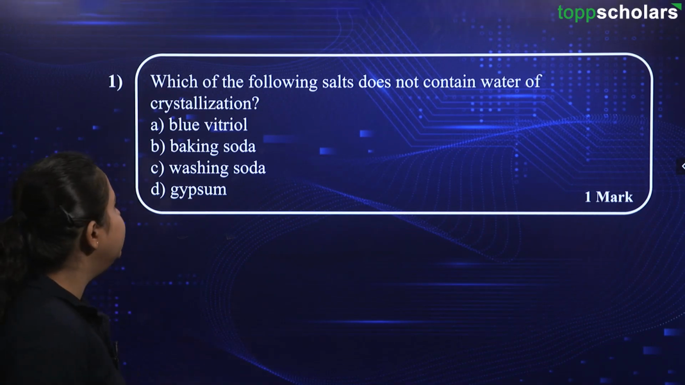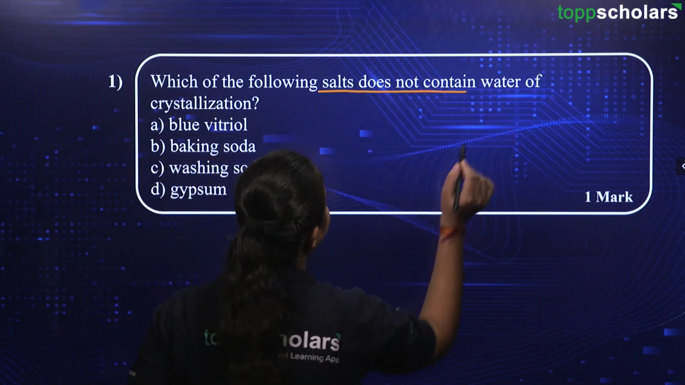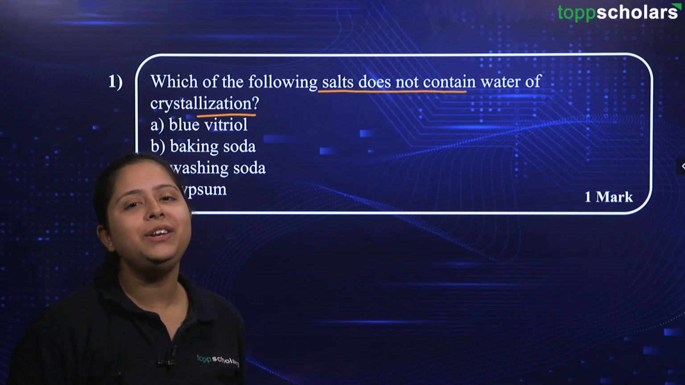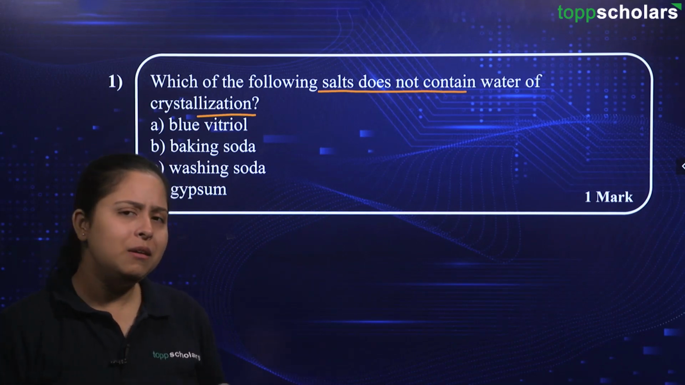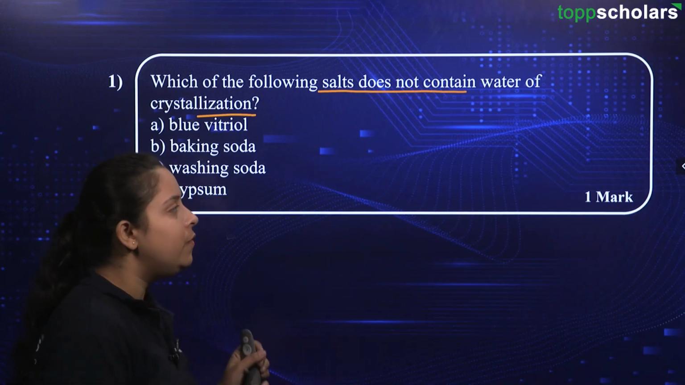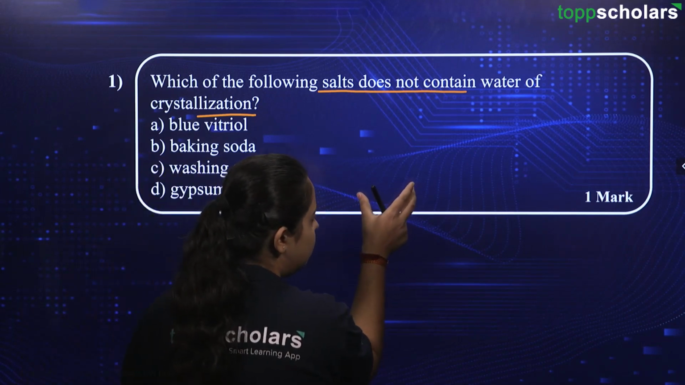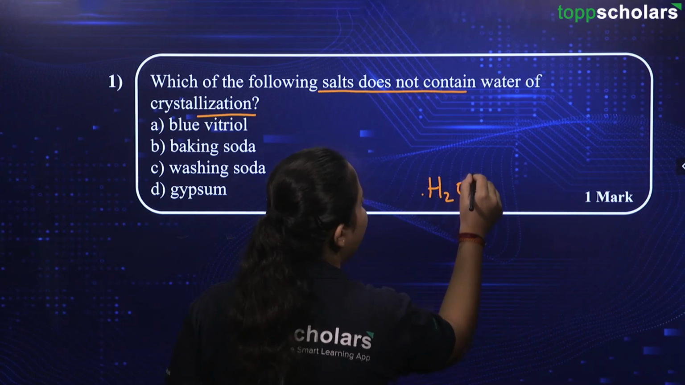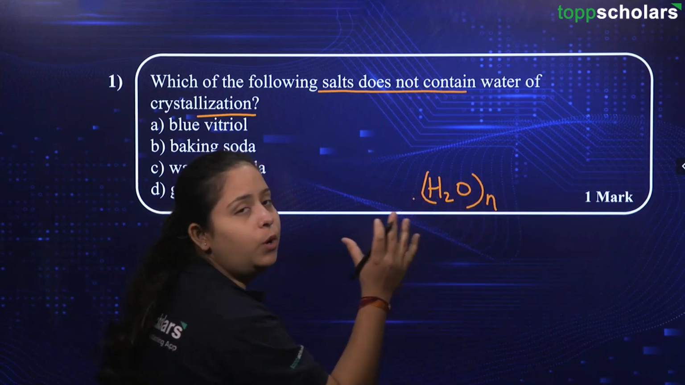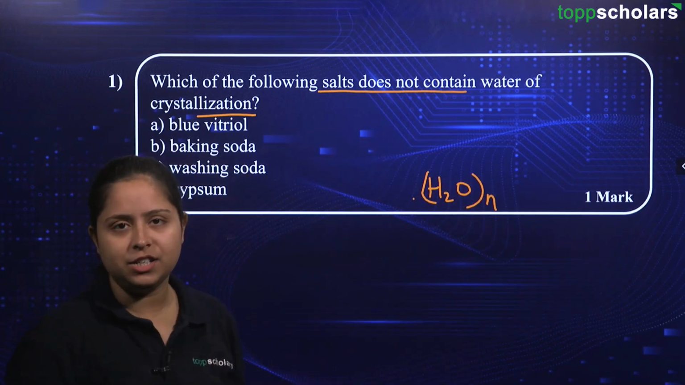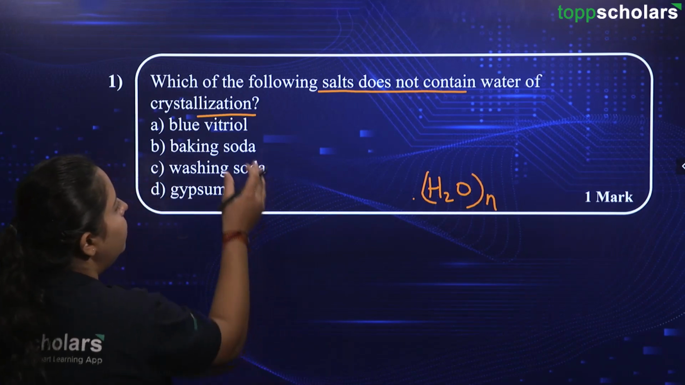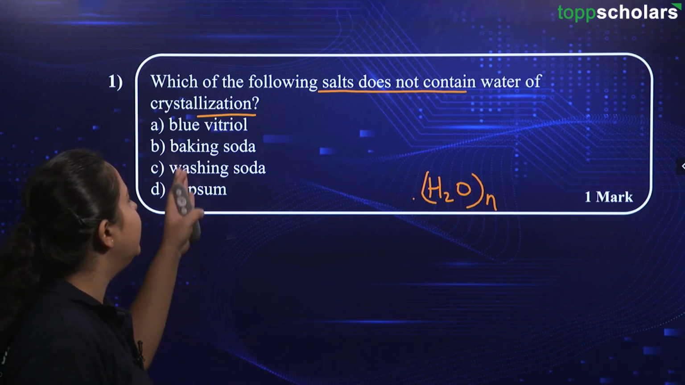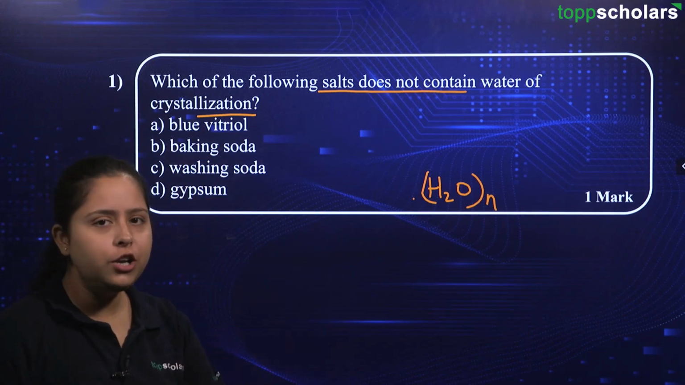Here it is written: which of the following salts does not contain water of crystallization? For attempting this question, you need to know what water of crystallization is. Basically, to give you an idea, whenever a chemical compound is written and followed by a dot and H2O, with some number, that H2O represents the water of crystallization. So we need to find out the chemical formula for these things, then we will understand whether they have water of crystallization or not, right?